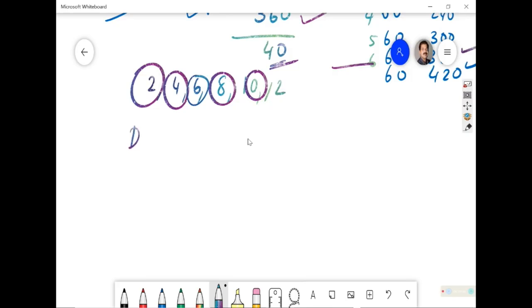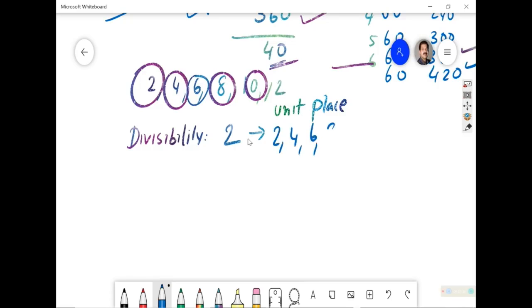If we ask about divisibility, which numbers can be divisible by 2, then you will say those numbers of which unit place should contain 2, 4, 6, 8, 0. Correct? If it is a table of 5, how is it? 5 1s are 5, 5 2s are 10, 5 3s are 15, 5 4s are 20, 5 5s are 25, 5 6s are 30.